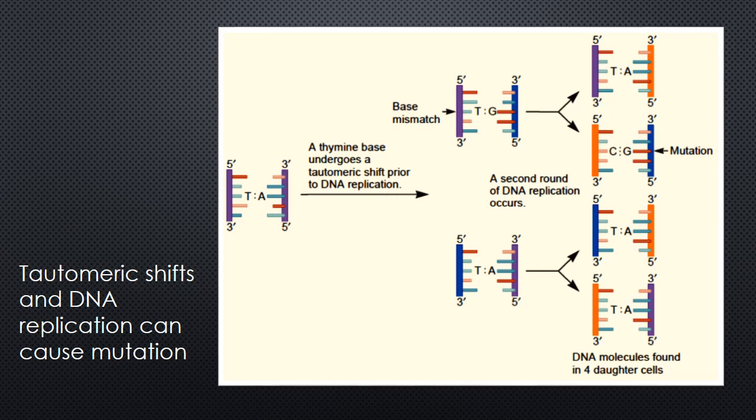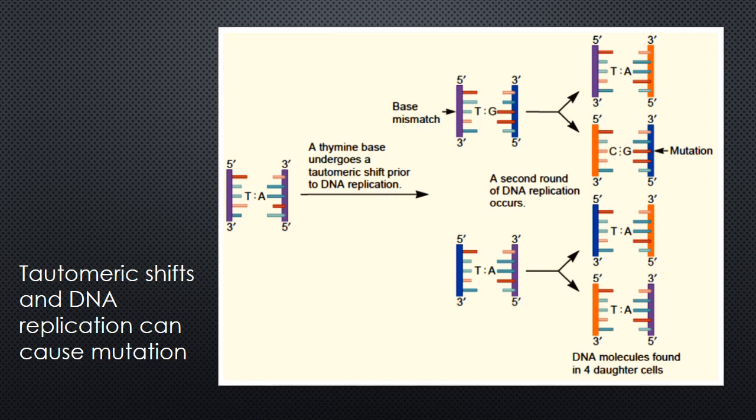In the example shown in this figure, a thymine base in the template strand has undergone a tautomeric shift just prior to the replication of the complementary daughter strand. During replication of the daughter strand, DNA polymerase incorporates a guanine opposite this thymine, creating a base mismatch. This mismatch could be repaired by the proofreading function of DNA polymerase or via the mismatch repair system.